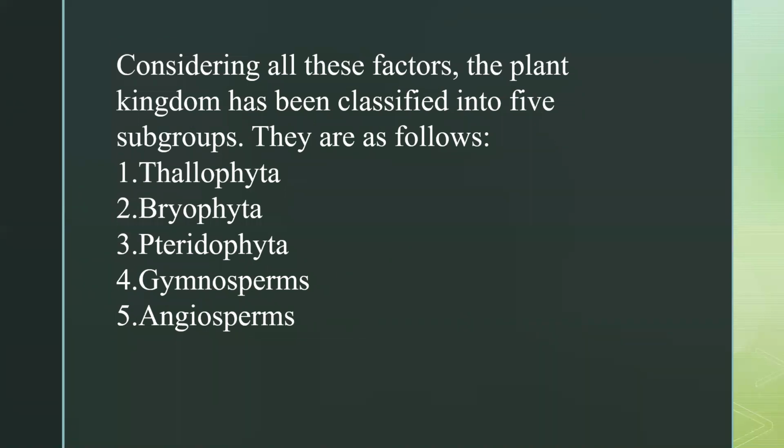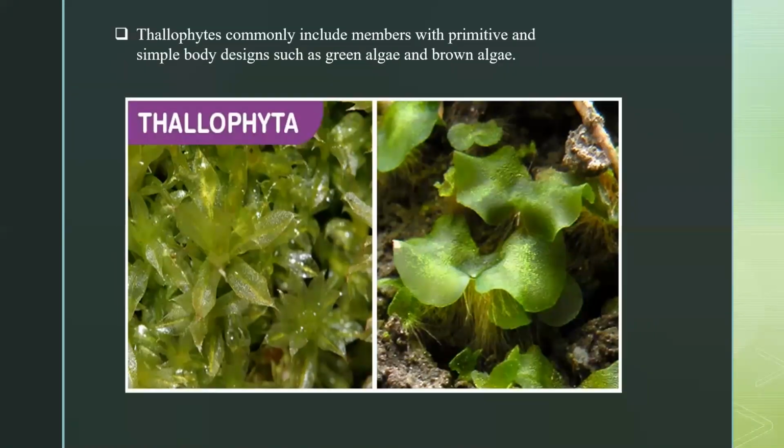So these are, again, you have to pronounce, okay? Thallophyta, Bryophyta, Pteridophyta, Gymnosperms, and Angiosperms, okay? Once more, let's repeat. Thallophyta, Bryophyta, Pteridophyta, Gymnosperms, and Angiosperms, okay? So we'll define all these subgroups with some pictures. I'll show you some pictures, okay?